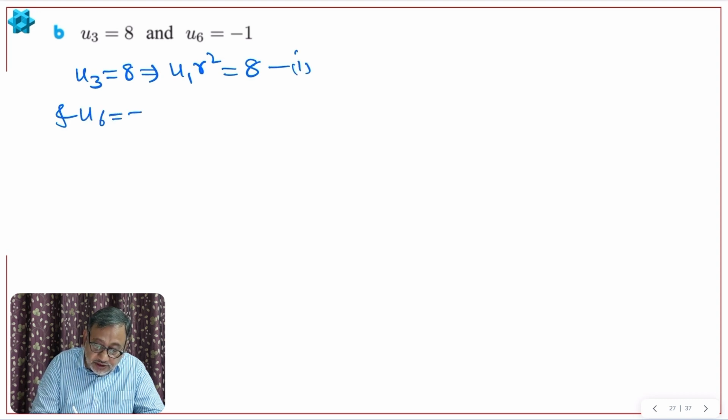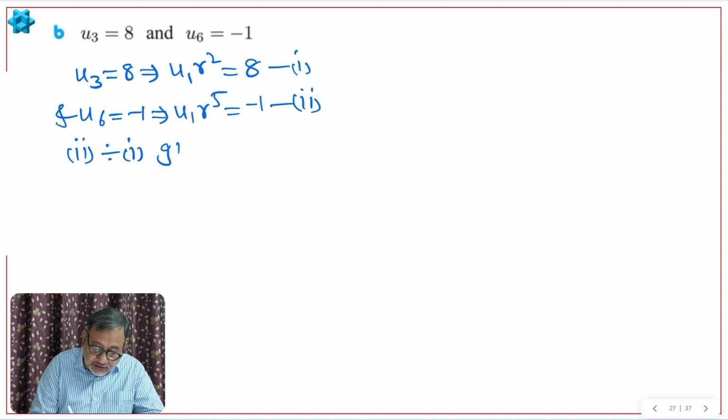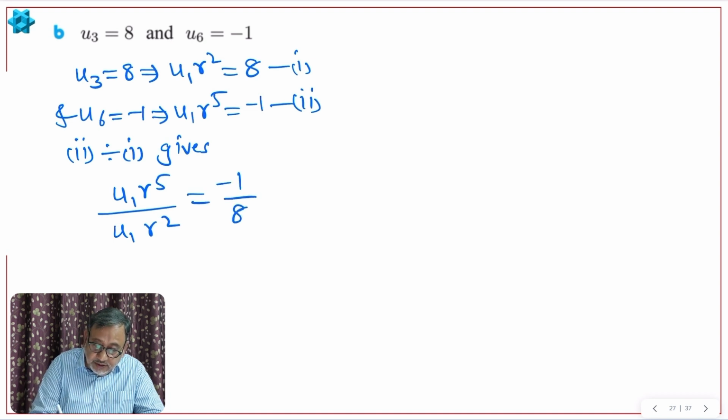And u6 is minus 1, right? u6 is minus 1. So u1 r raised to 5, right? u1 r raised to 5 is how much? Negative 1, second equation. Now second equation divided by the first equation gives u1 r raised to 5 divided by u1 r raised to 2 is negative 1 divided by 8. u1 and u1 will cancel, of course. 2 will go up, and 5 minus 2, 3.